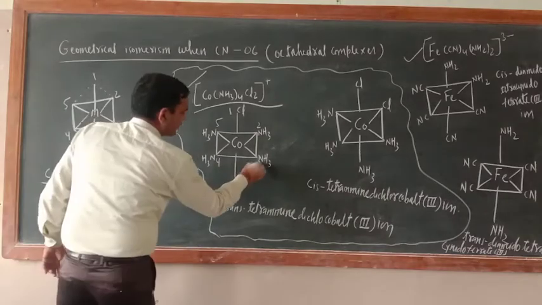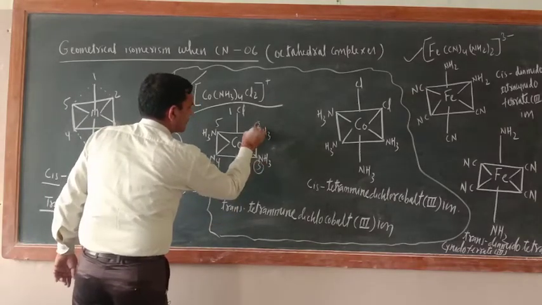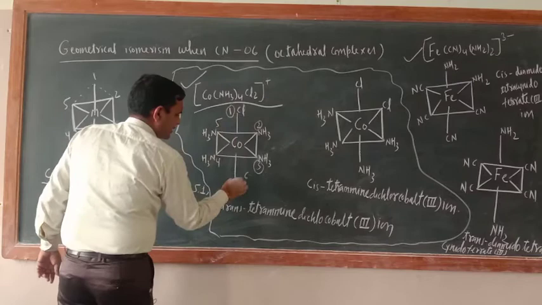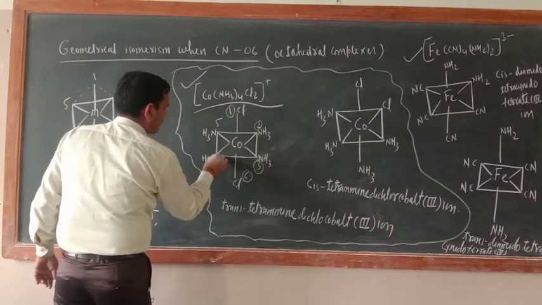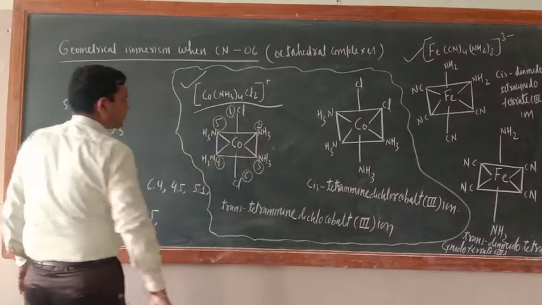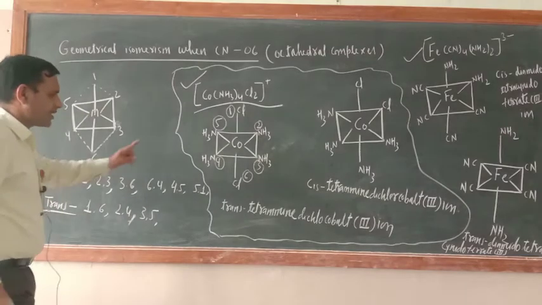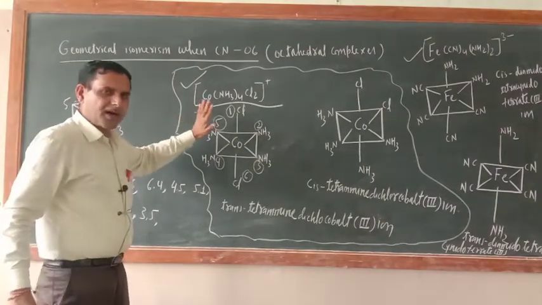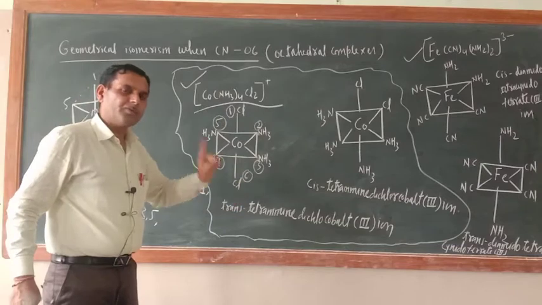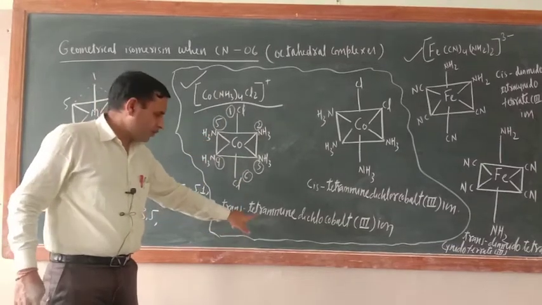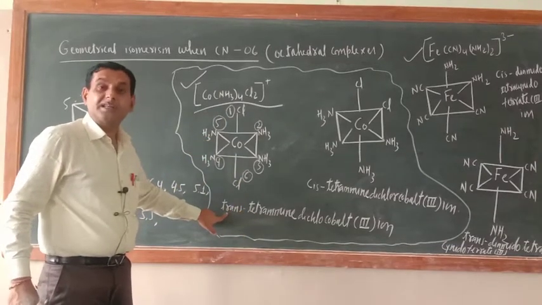Correct or not? Don't get confused. These are the positions. Now the name will not change, only one change: before the name you add the word trans.